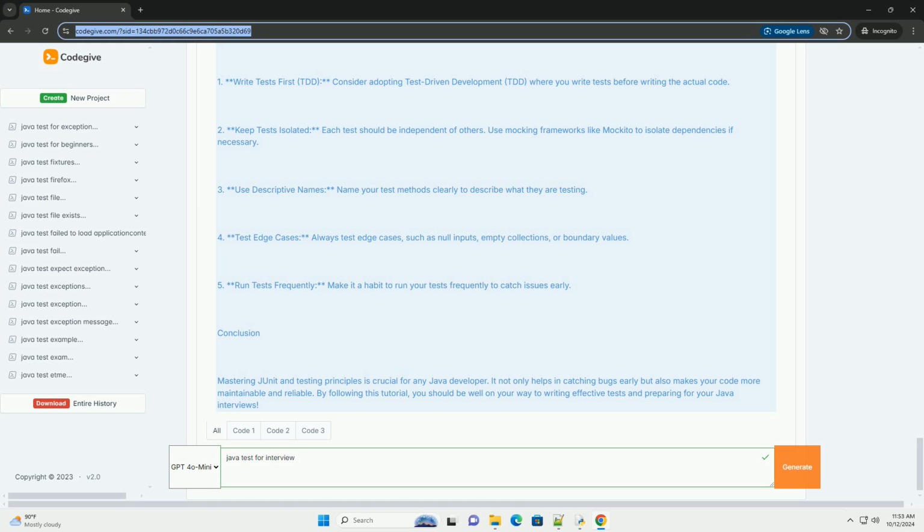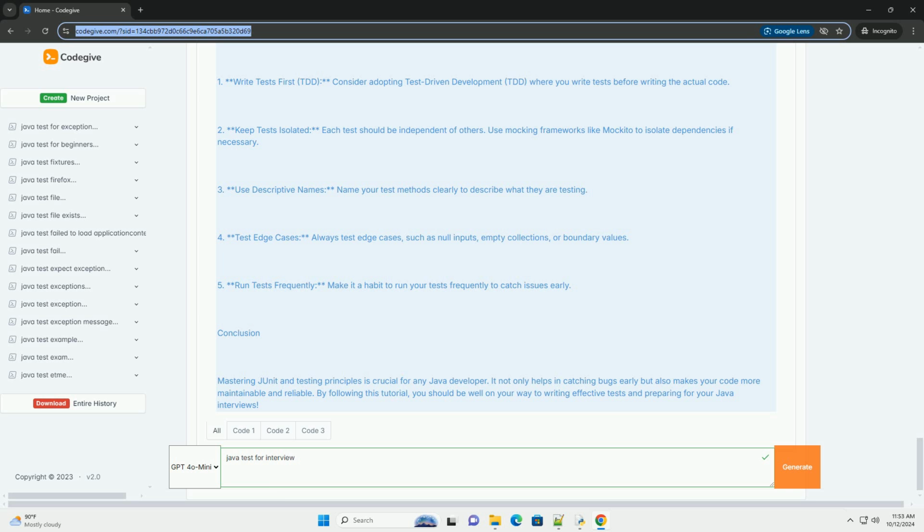Writing your first test. Let's create a simple Calculator class and write tests for it. Step 1, create the Calculator class. Here's a basic implementation of a Calculator class.